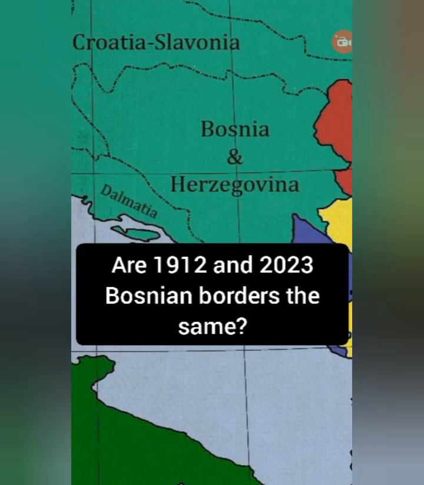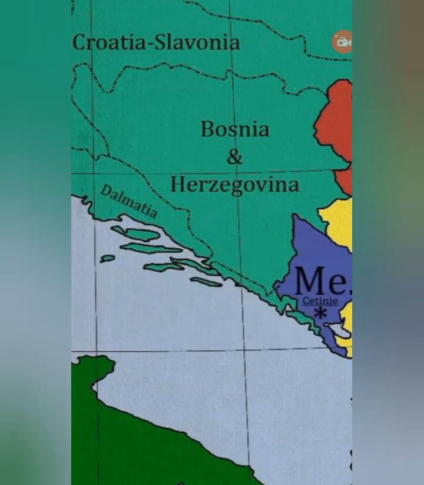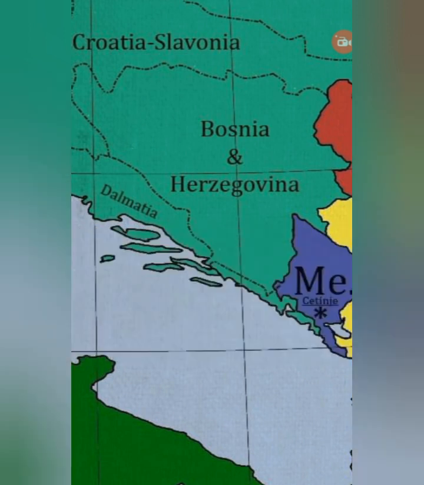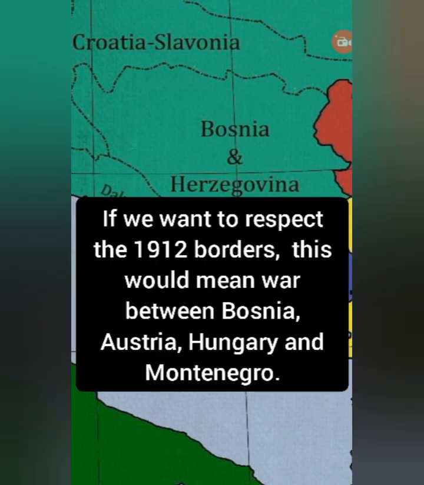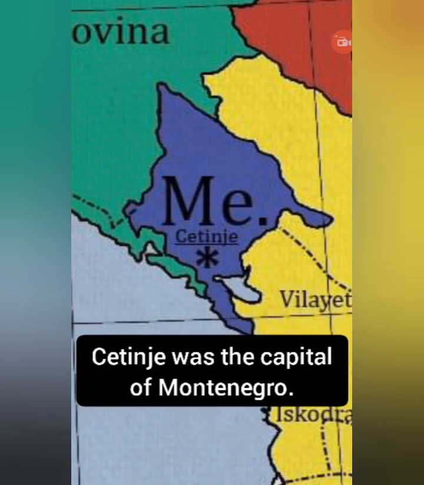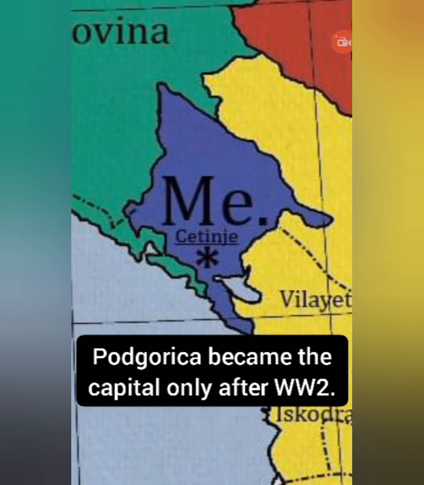Are 1912 and 2023 Bosnian borders the same? No, parts of Bosnia were given to Montenegro in 1947 by Yugoslav authorities. If we want to respect the 1912 borders, this would mean war between Bosnia, Austria, Hungary and Montenegro. If we return to 1912, then Montenegro would have to move its capital from Podgorica to Cetinje. Cetinje was the capital of Montenegro. Podgorica became the capital only after World War II.